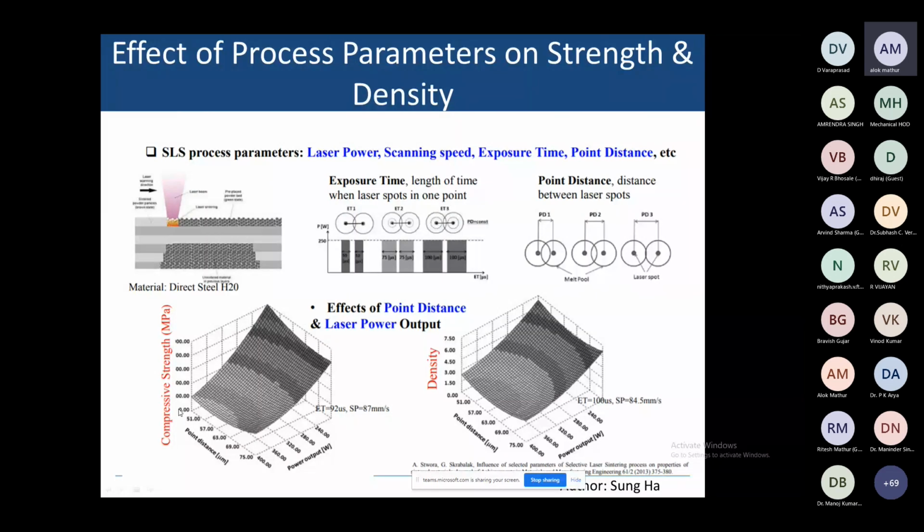In the case of density also, you can see at the lower point distance, that is 50, the density is 1.5, and if we increase it, then the density decreases. Here we are talking about the infill density, and infill density means you can have a volume of 50% to 100%. So depending upon this laser fusion, we have melted metals, or metal that is not melted, just in powder form. That will also affect the metal property.